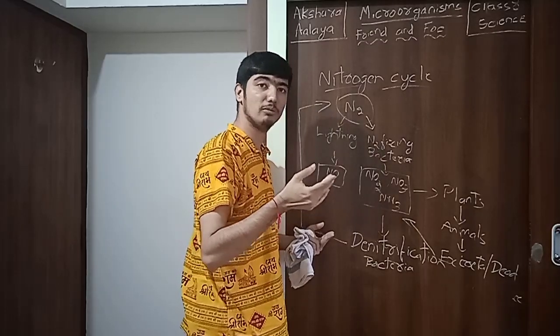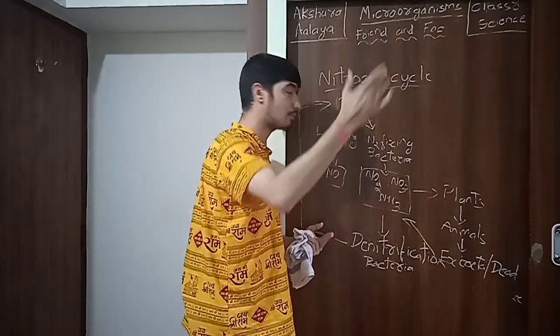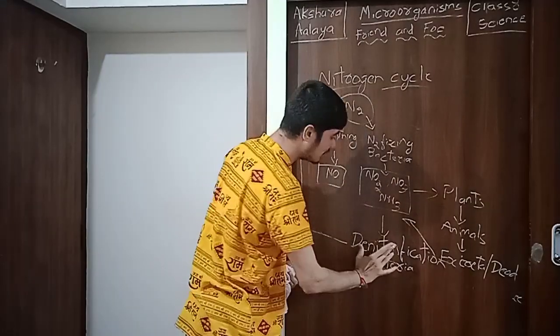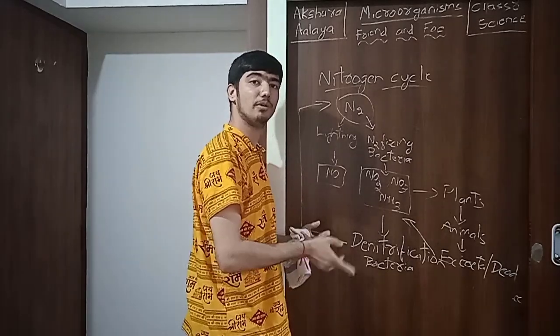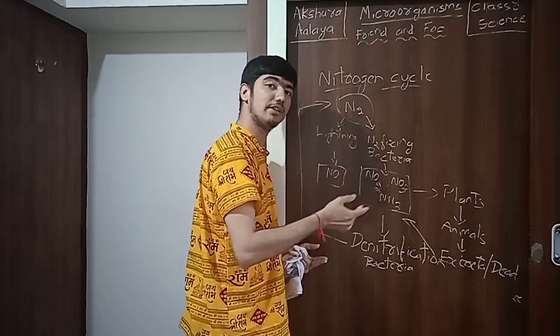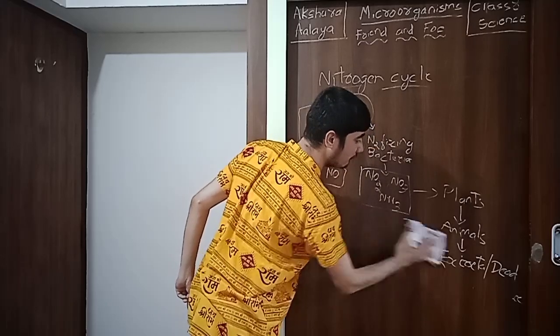As we know, there is almost 75 to 78% of nitrogen in our atmosphere. If that should be maintained, the denitrifying bacteria, the denitrification process, should be going on. So this was the end of the topic.